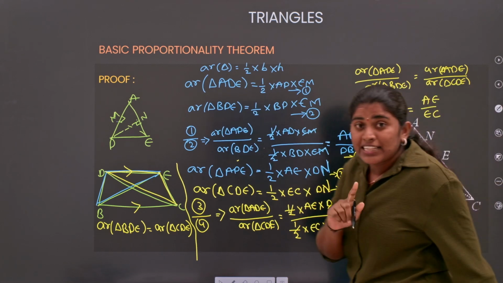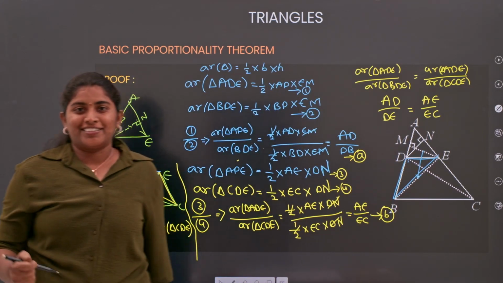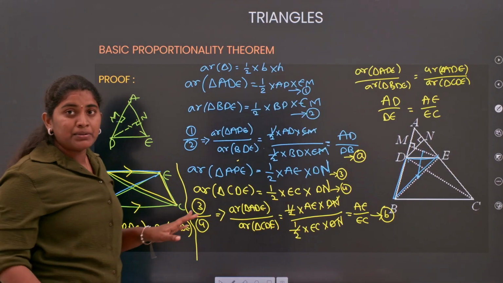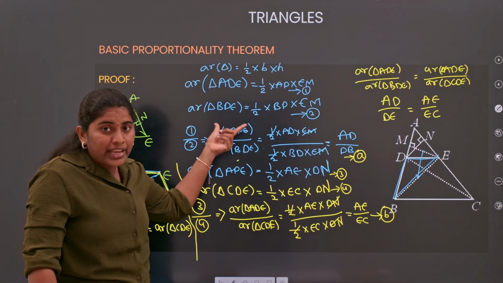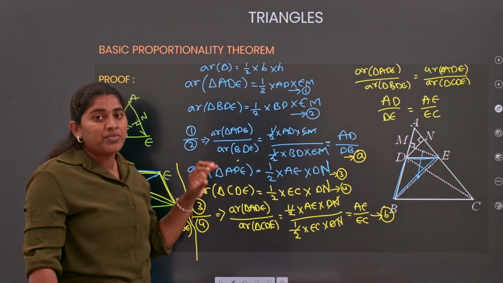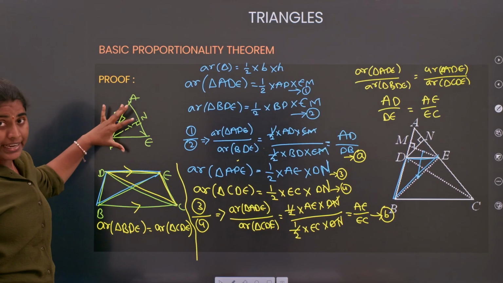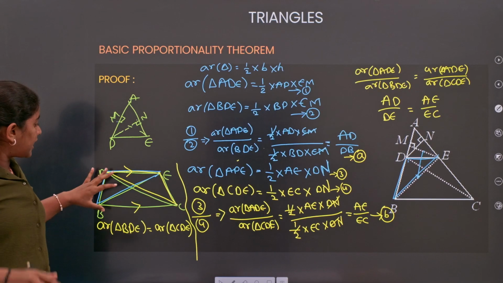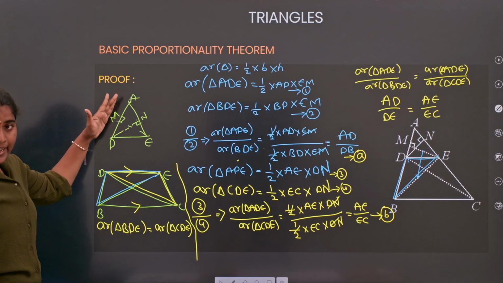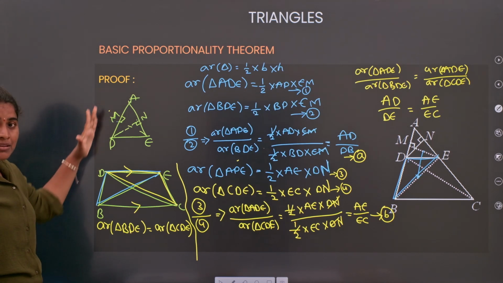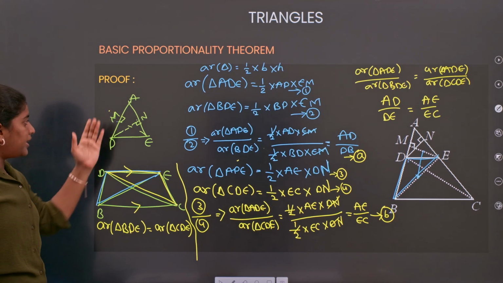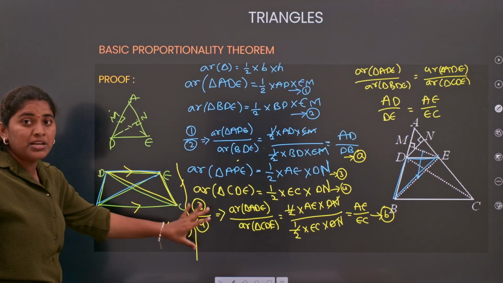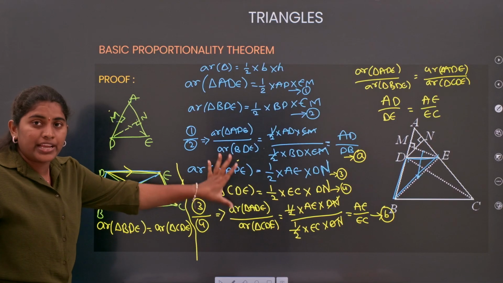Which is nothing but your condition for the BPT. So we finally got the condition for the BPT. Clear everyone? It's very simple. Why? Because we are just going to take the area of triangle formula and apply it for our upper triangle ADE. If you are getting confused, I can help you: if you are taking side AD, take the triangle with respect to the same side, that is BDE, and for AE, it is CDE. So apply the area of triangle concept and you will get the ratio of areas.